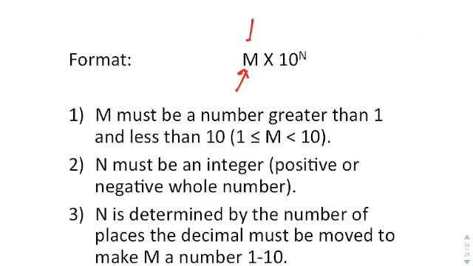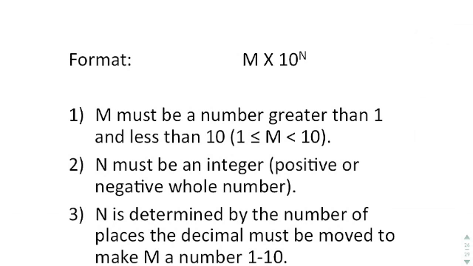In scientific notation, the number m must be a number between 1 and 10. It can be 1, and it can be 1.1, and it can be 5, and it can be 9, and it can be 9.99, but it has to be a number between 1 and 10. It cannot be 10. If it's 10, you would put it as 1. For example, if the number that you're trying to put in scientific notation was the number 10, that would be the number 1 times 10 to the first. This first term must be a number that's 1 or greater, but has to be less than 10.